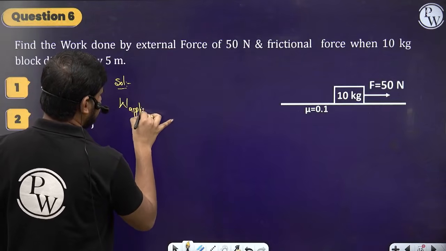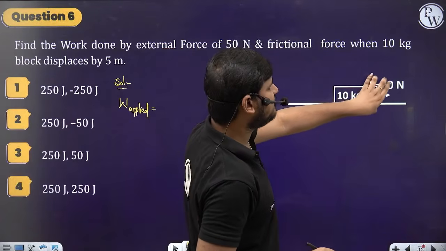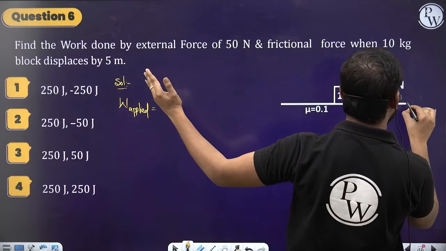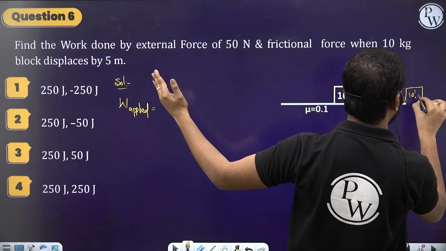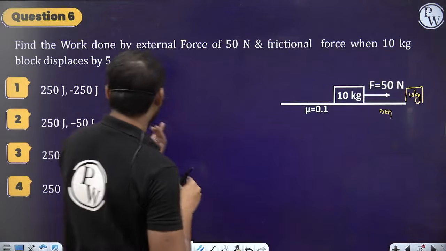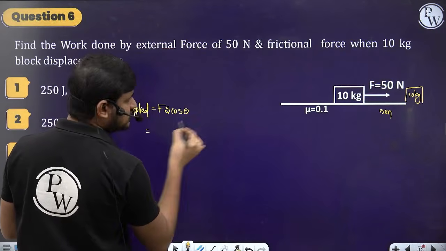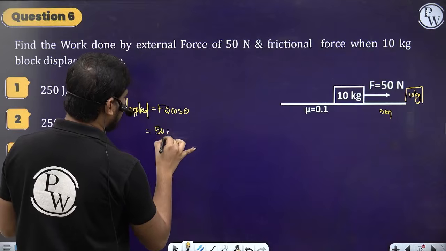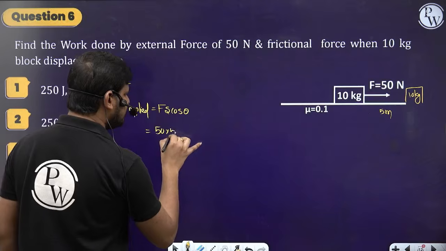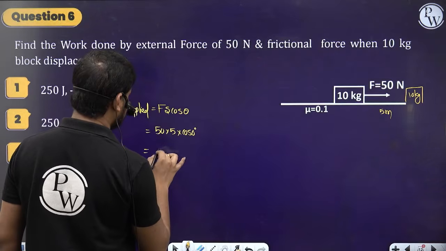Simple thing. This is a 10 kg block and a 50 newton force is applied on this side, so that the body displaces by 5 meters. Obviously the work done will be equal to Fs cos theta. What is the applied force? 50 newtons, and the body will displace in the direction of the force applied. That's why the displacement is 5. So cos 0 degrees, right? So this is going to be 250 joules.